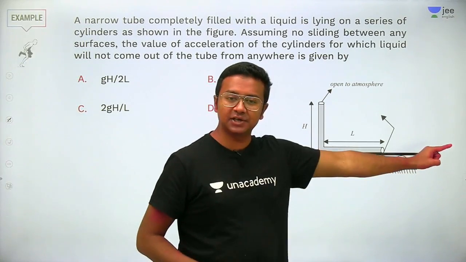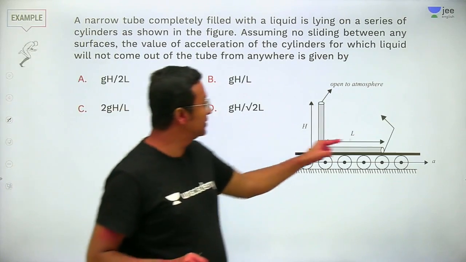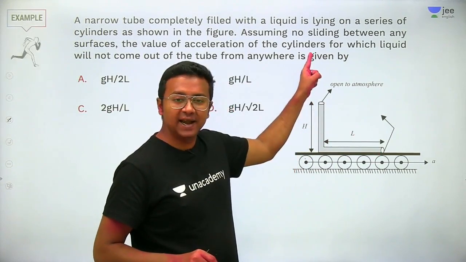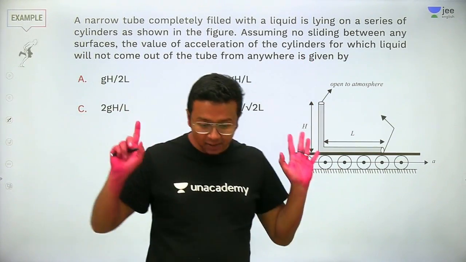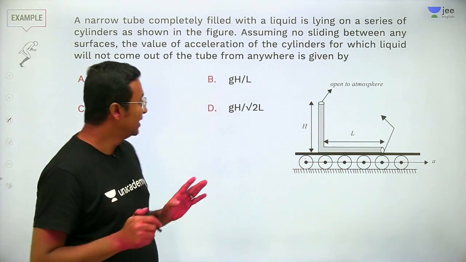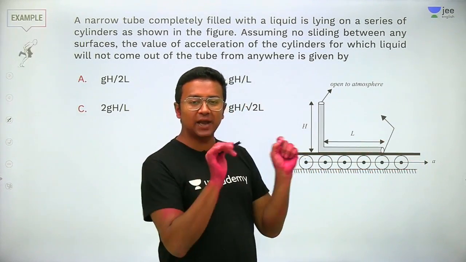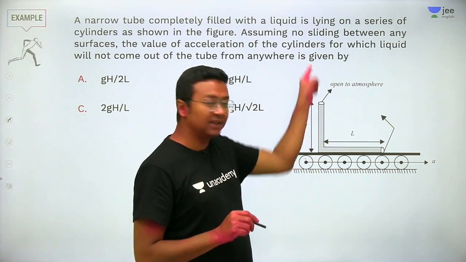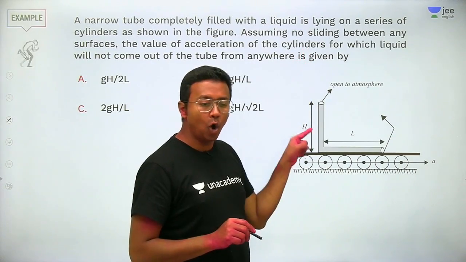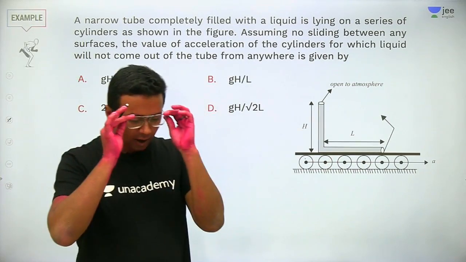In the forward direction, so that liquid does not come out either from this end or from this end of the tube. Is the question clear to everyone? That is, what should be the acceleration of these cylinders so that the liquid will not come out either from the vertical column or from the horizontal column? Very simple. How do we approach it?